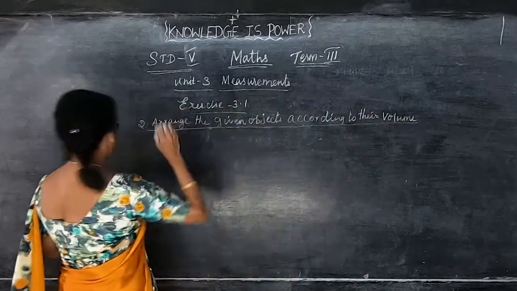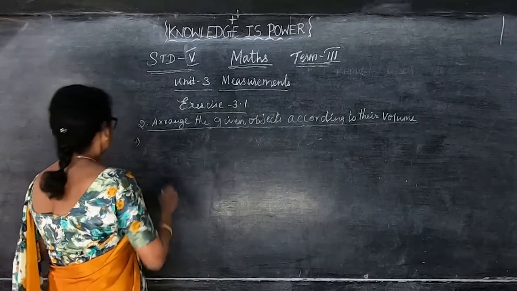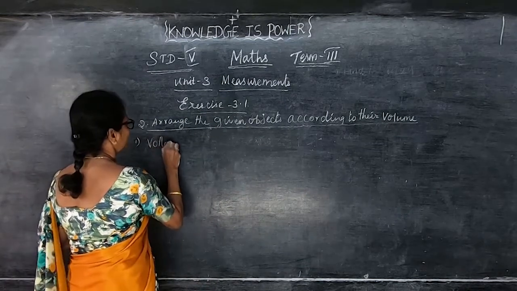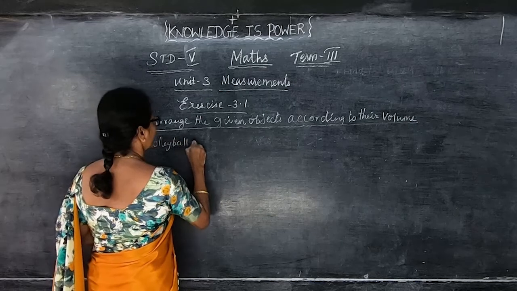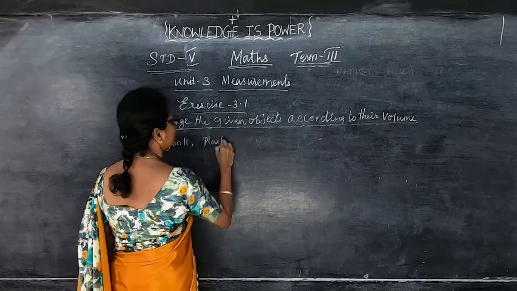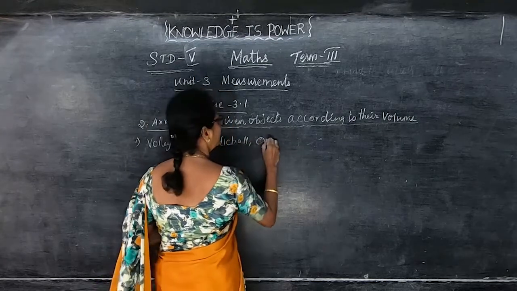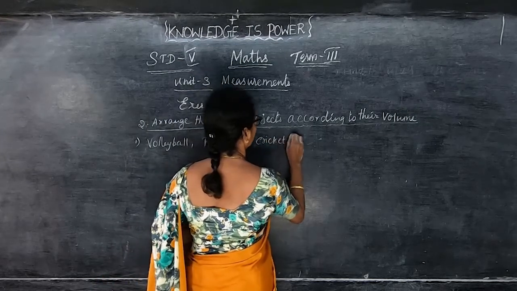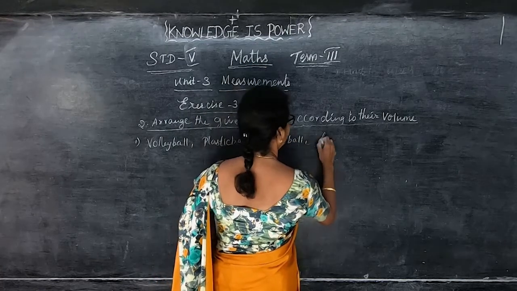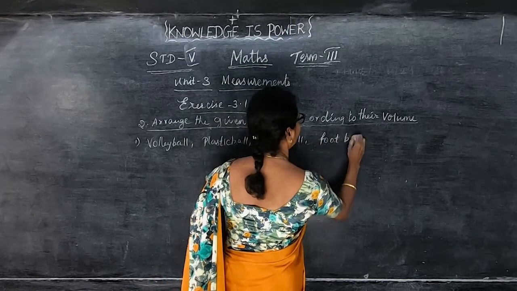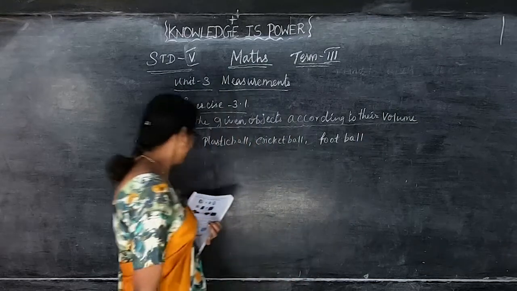So I will just write this. First one they are given volleyball, then plastic ball, then cricket ball, then football. So according to the volume, we have to arrange the given objects.